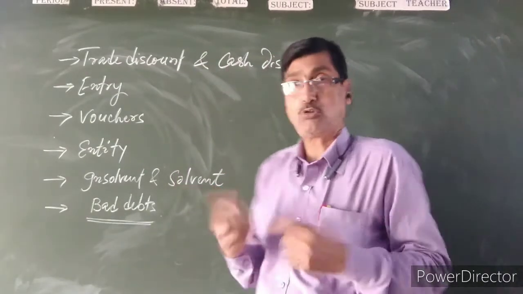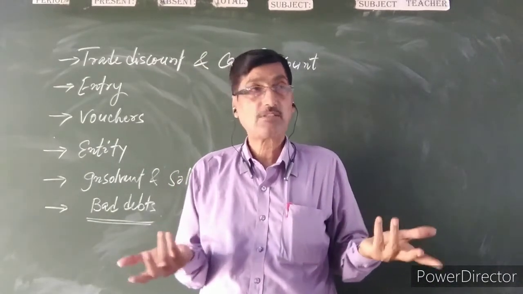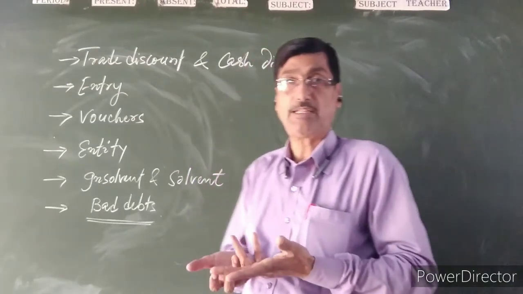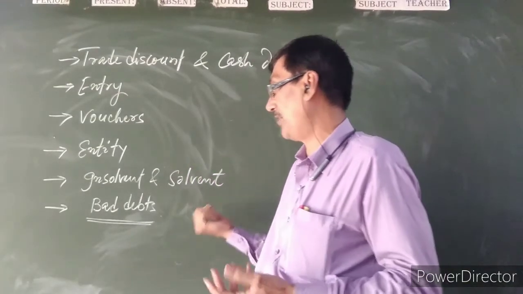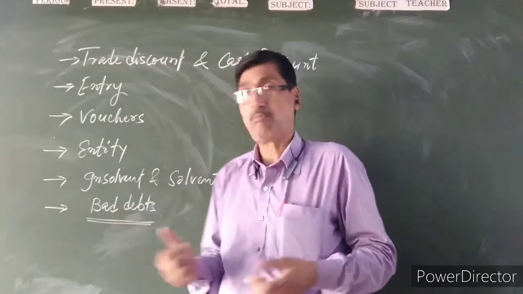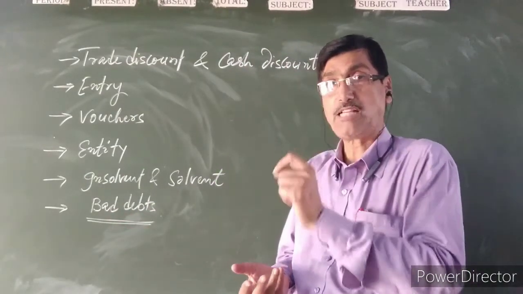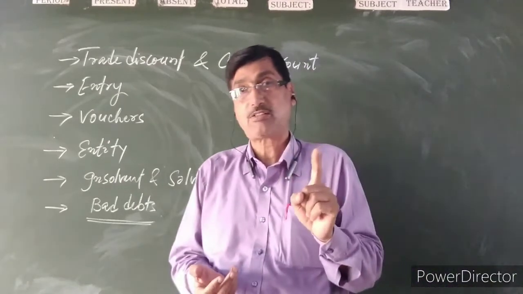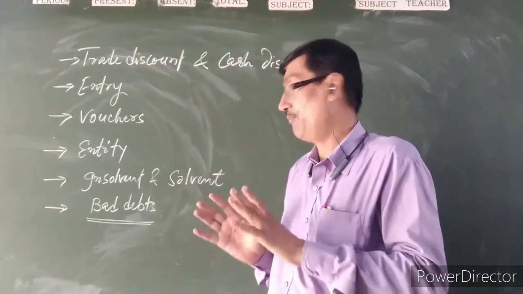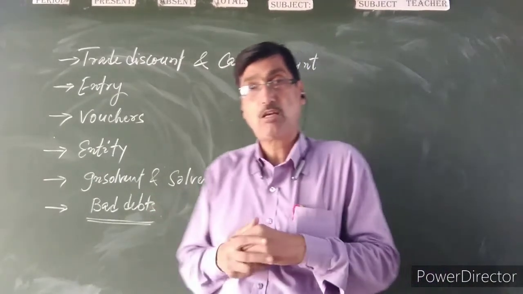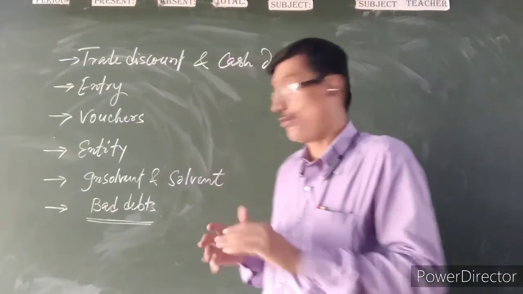Next, solvent: a person or firm who has sufficient payment capacity for the debts is known as solvent. Next term is bad debts. Irrecoverable amount, meaning the unrealized amount from the debtors, is known as bad debts. This is a loss for the business. Okay, that's all right.